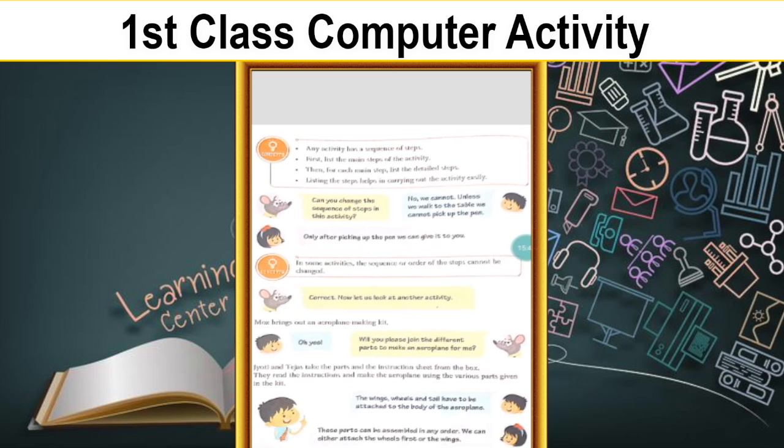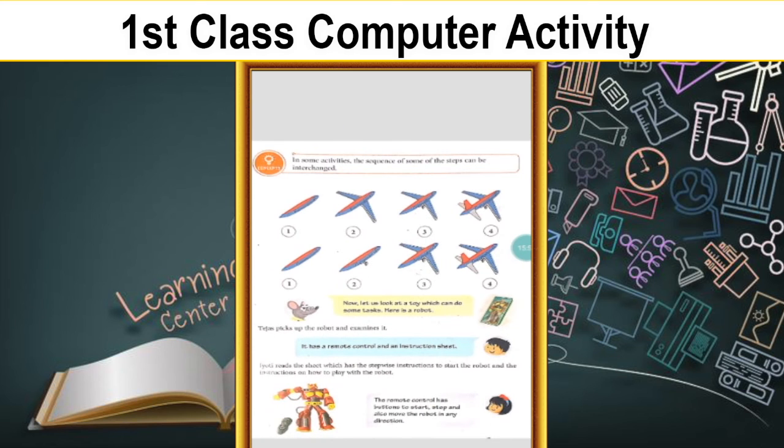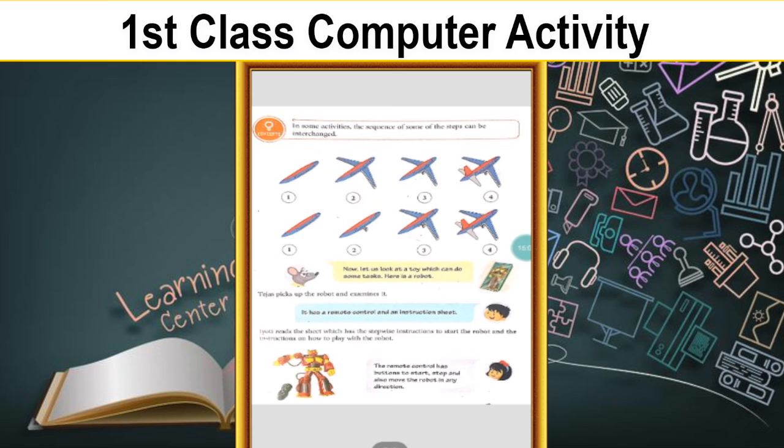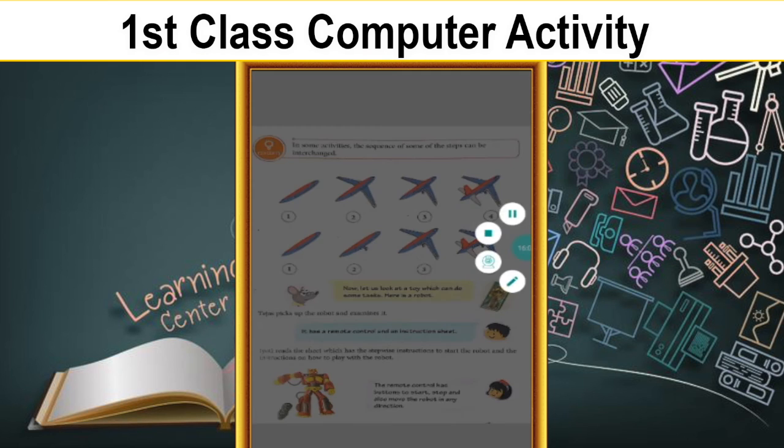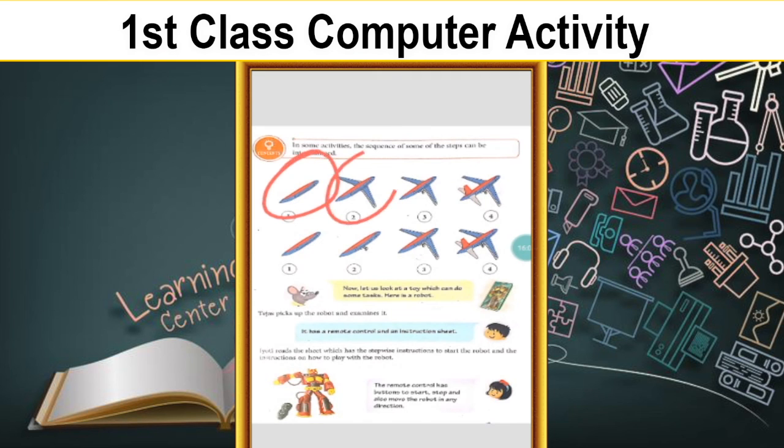In some activities, the sequence or order of the steps cannot be changed. In some activities, we don't have any sequence of order. So here you can see some activity. In some activities, the sequence of some of the steps can be interchanged. So this is the first step. So here you can see this is the first, second, third, fourth. So these are the 4 steps.